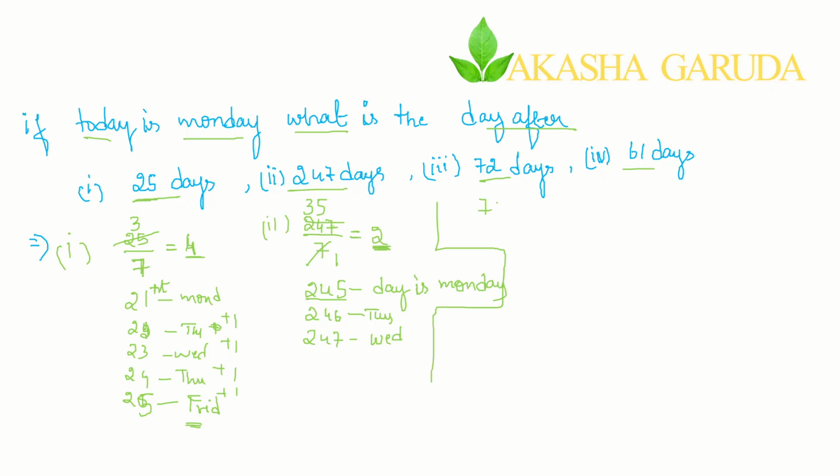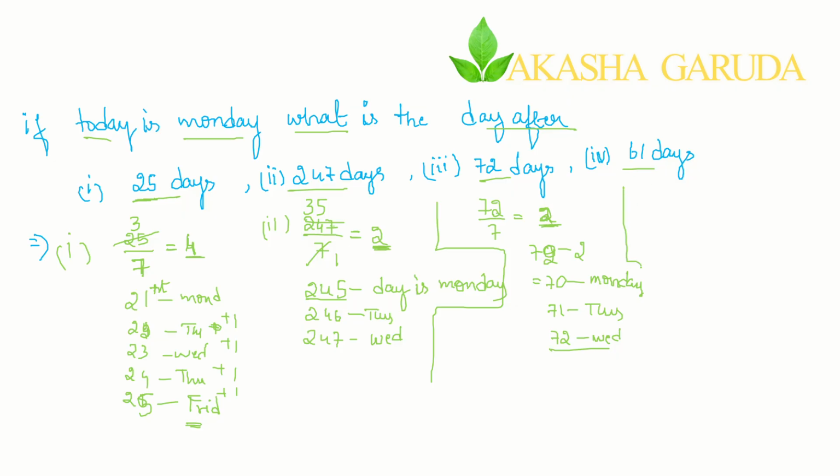Now for 72 days, what is it? Divide just by 7. You will get a balance of 2. 7 tens are 70, the balance is 2. Now take the remaining part and subtract here: 72 minus 2 is 70. The 70th day is Monday. The 71st day is Tuesday. The 72nd day is Wednesday. So the answer is this.